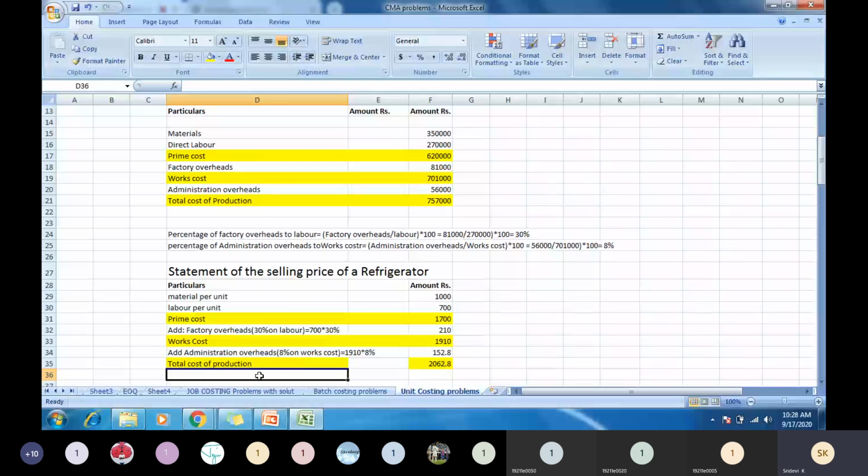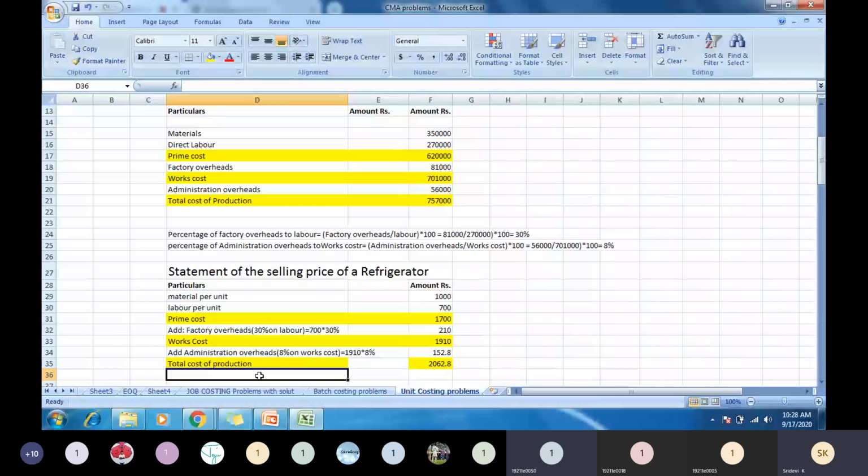The profit of 12.5 percent on selling price is required. 12.5 means how much will you get? Selling price we don't know, no? So let us calculate on cost of production. How are you going to calculate here?